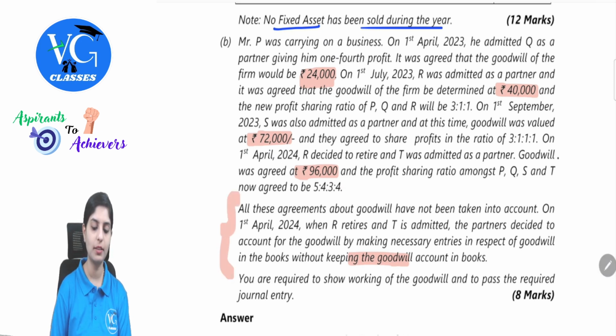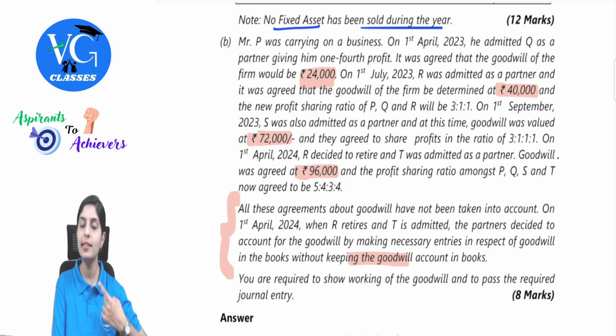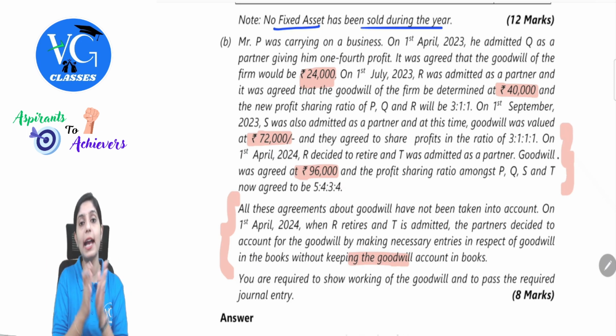What is the requirement here is, whenever there was a rearrangement happening, that is, one-on-one partner getting admitted, the firm has not at all passed the respective goodwill entries. Now they are asking you to prepare those entries. Along with that, they are also asking to find out the net impact because there was one partner getting retired and one getting admitted. So how should we solve this?